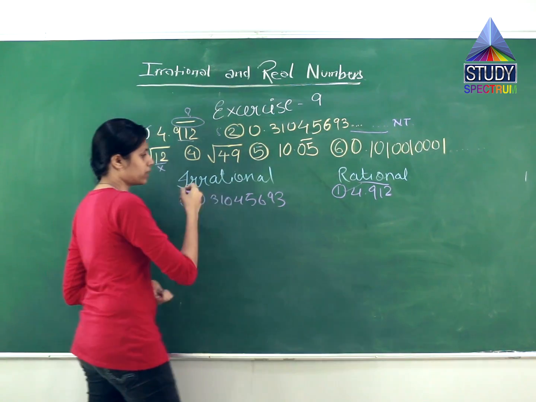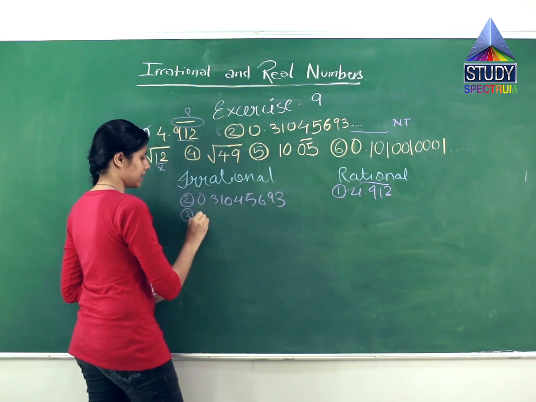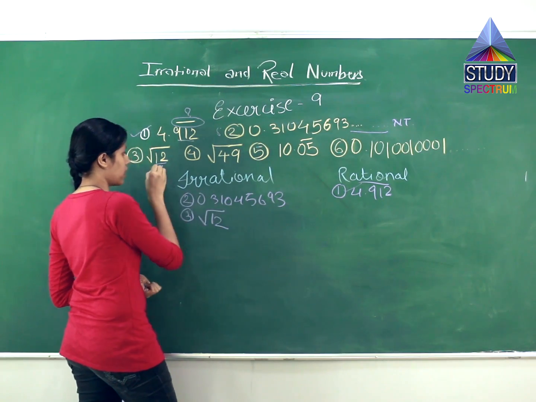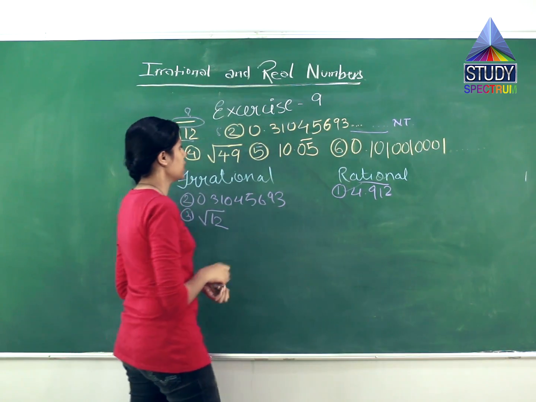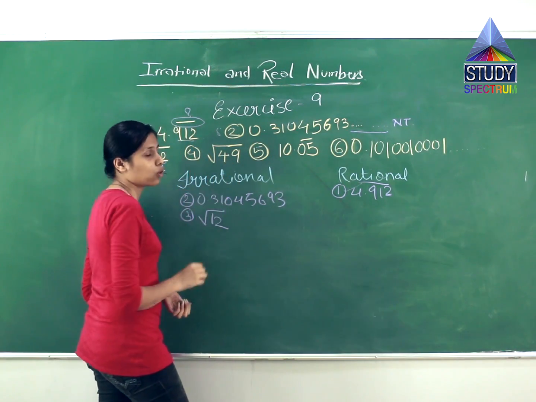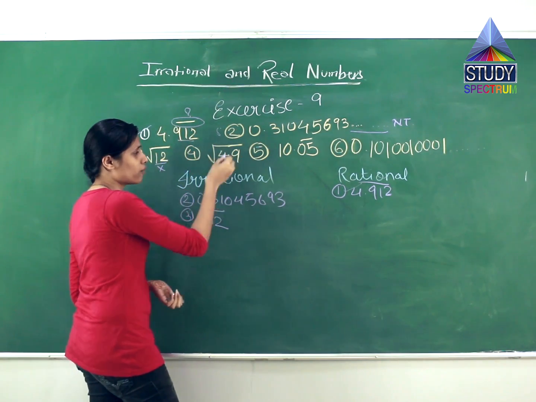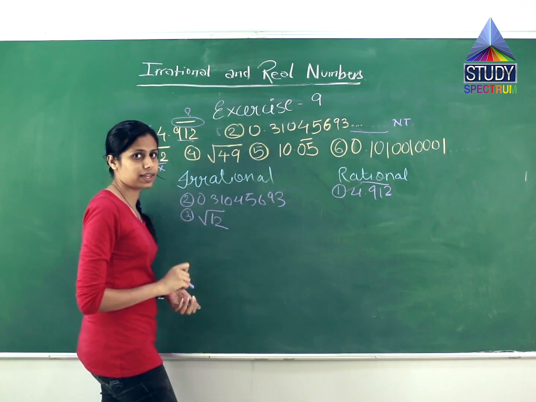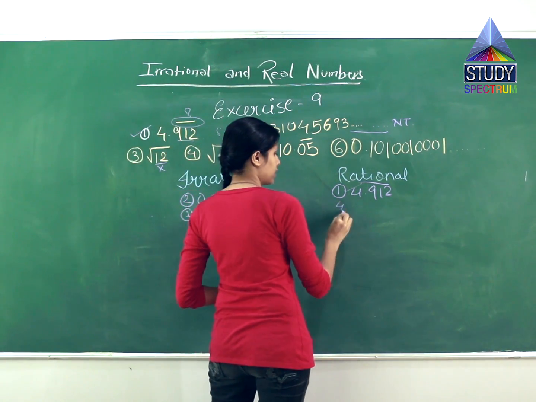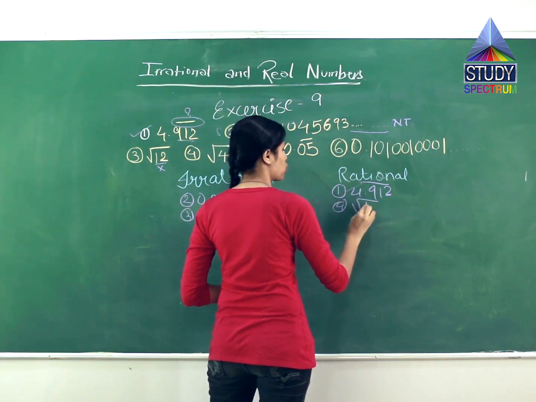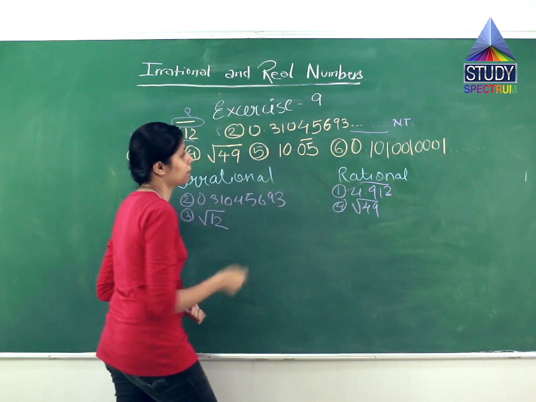No. So root 12 is an irrational number because its square root goes on and is not recurring. The fourth question is root 49. What is the square root of 49? It is 7. So it is a perfect square. So what are perfect squares? They are rational numbers. So root 49 is a rational number.